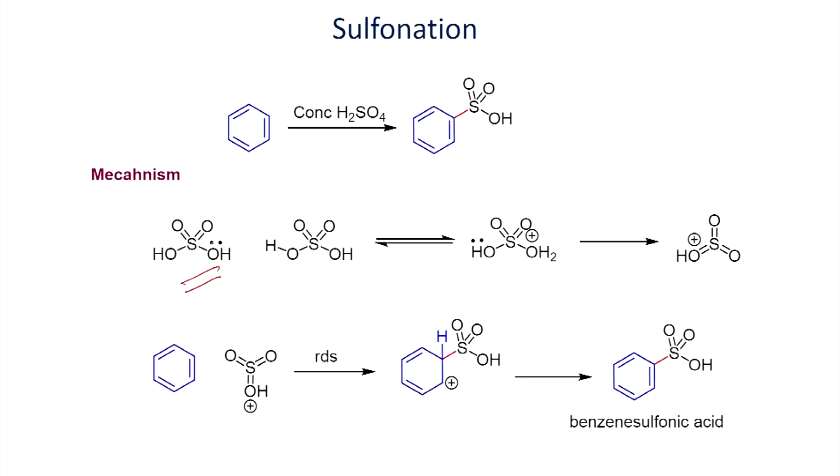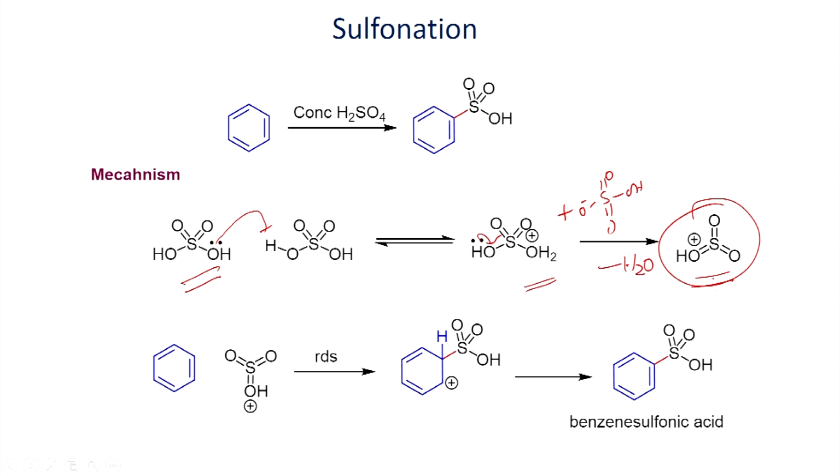We have seen one application for each reaction. Now, let us look at the sulfonation. In place of nitric acid, here we are using sulfuric acid. One of these acts as a base, it can deprotonate and you can form this. Once you form this, it can lose a water molecule and you can make the sulfonium ion. Once you form this one, now this acts as the electrophile in this reaction.